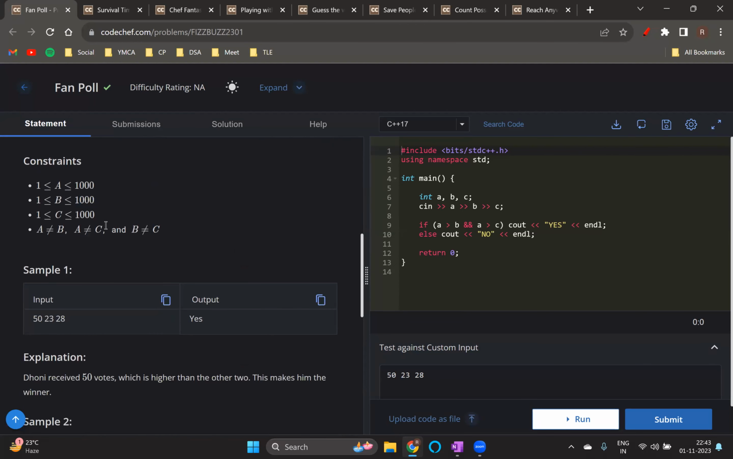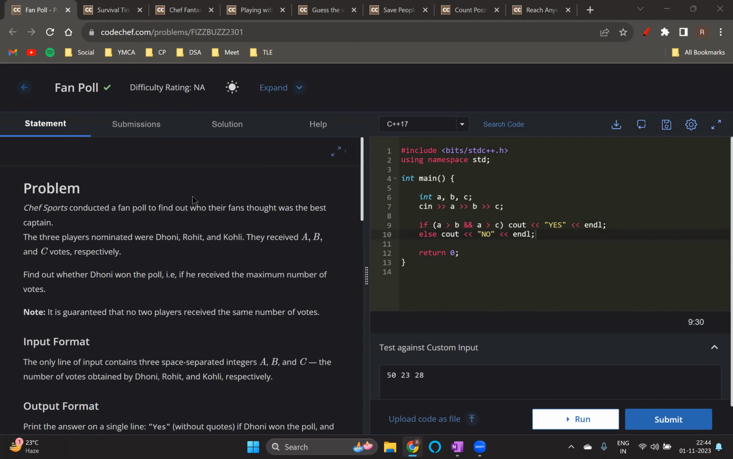So I think that everyone would have solved this problem. We just have to compare if A is greater than B and A is greater than C. If both the conditions are true, it means that A is the greatest number. So print yes, otherwise print no. Fine. I don't think anyone would have any doubt in this.